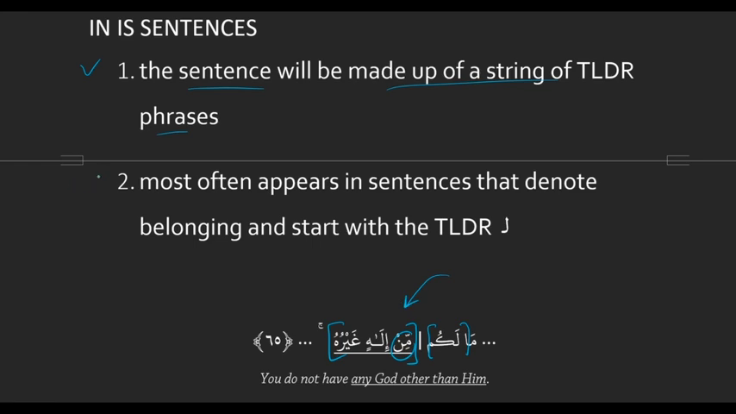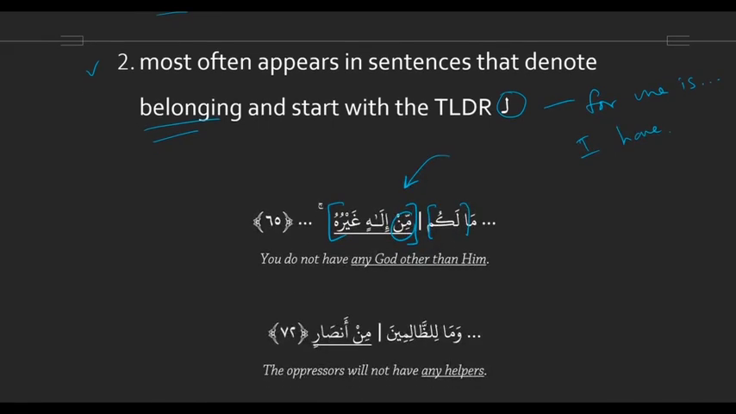Okay. And then another tip is that emphasizer min most often appears in sentences that begin with the TLDR li, which means for, the TLDR for belonging. Like Allah has the... Exactly. The unnatural thing for me is something, which we naturalize to I have. So it'll most often appear in sentences that start with the TLDR lam of belonging. Most of the time it'll be like someone doesn't have a single something. Exactly. So you do not have any God other than him, or a single God other than him.